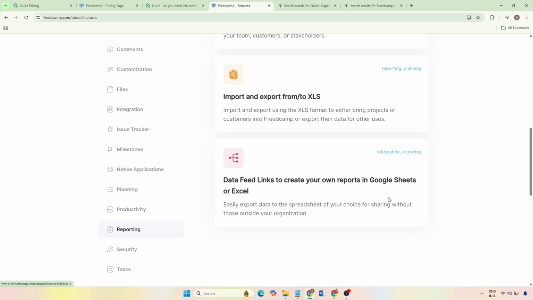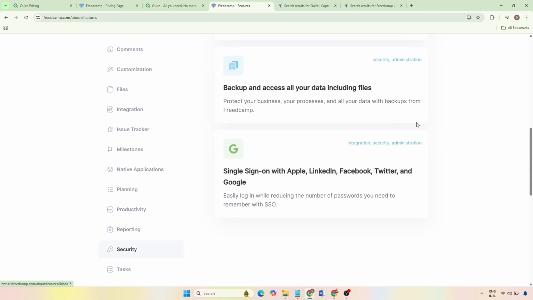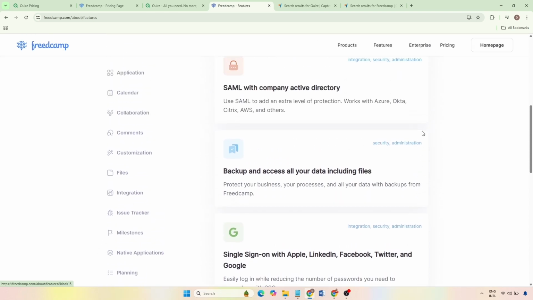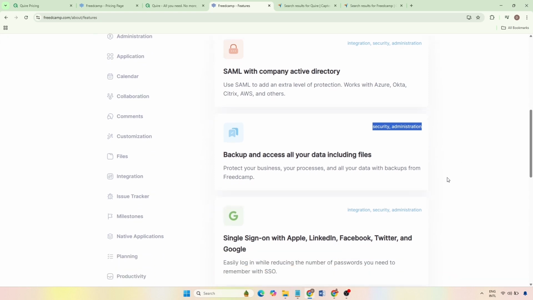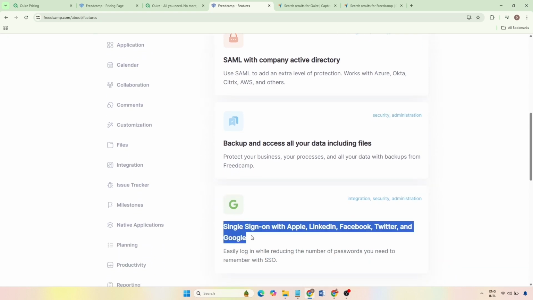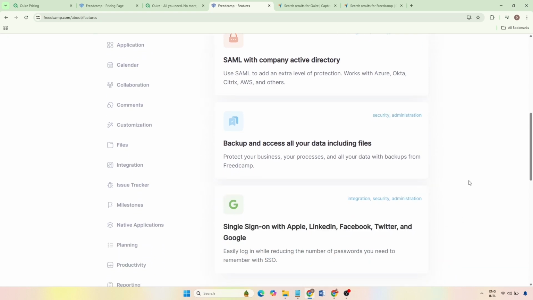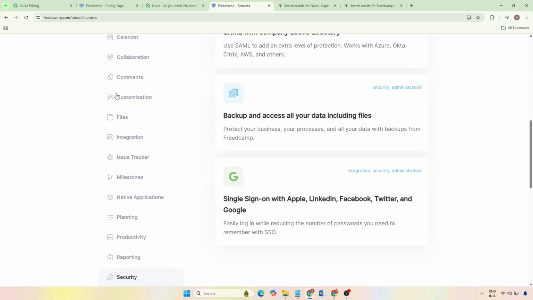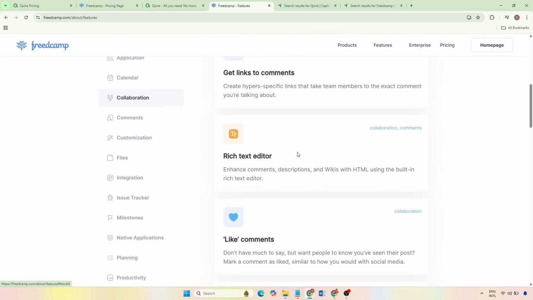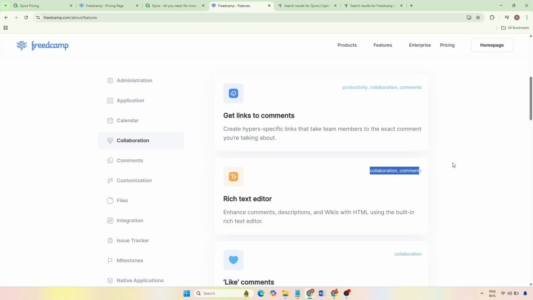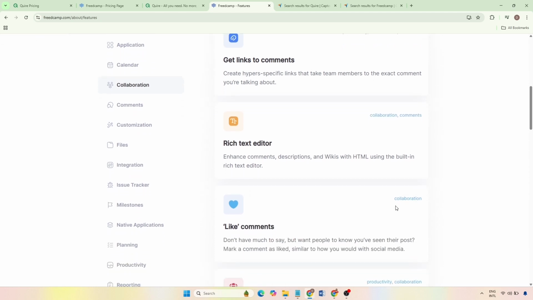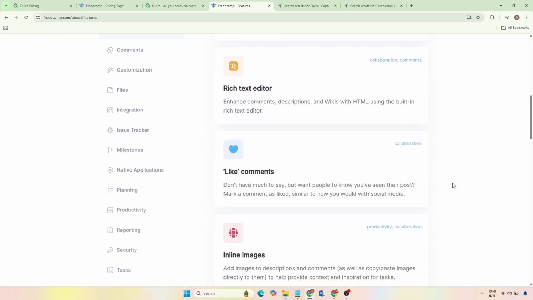Issue tracking features support internal problem reporting and bug management, making Freedcamp suitable for technical and product-focused teams as well. Additional features include password management for securely sharing credentials, customizable user permissions, and integrations with popular tools like Google Workspace, Dropbox, Slack, and other third-party apps. Collaboration is supported through comments, notifications, shared dashboards, and role-based access controls, allowing teams of different sizes to work together while maintaining oversight and accountability.